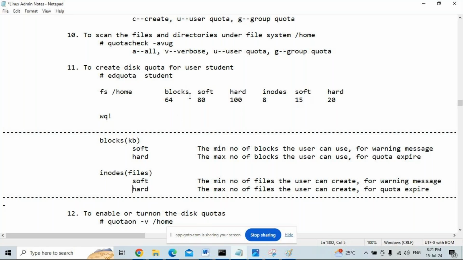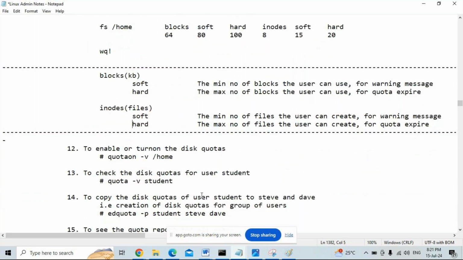Check the quota for the user student. Then to enable or turn on the disk quotas, run the command quotaon -v file system /home. To check the disk quotas for user student, quota -v username. V stands for verbose. To see the disk quotas for user student, what is the minimum, what is the maximum, all the details.